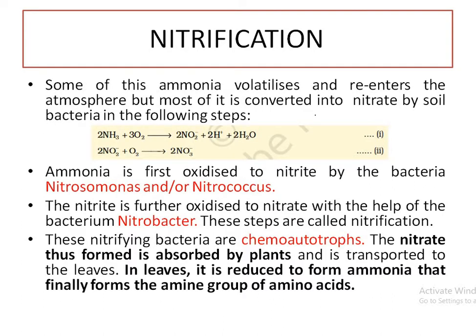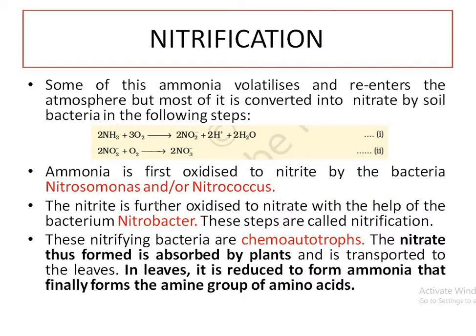Nitrification. Some of this ammonia that is present in the soil after fixation volatilizes and re-enters the atmosphere, but most of it is converted into nitrate by soil bacteria in two steps. First step forms a nitrite, and the next step, nitrite converts into nitrate, because nitrate is the preferable form of nitrogen that is absorbed by the plants. The bacteria Nitrosomonas and Nitrococcus, these two bacteria are involved in the first step, the conversion of ammonia into nitrite.